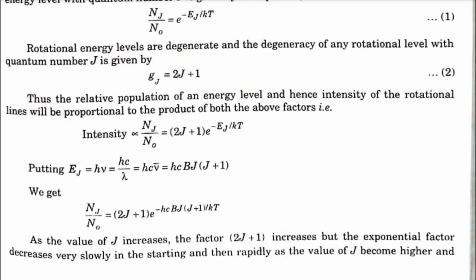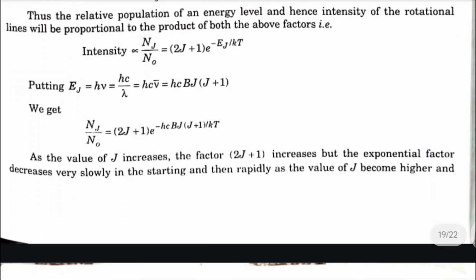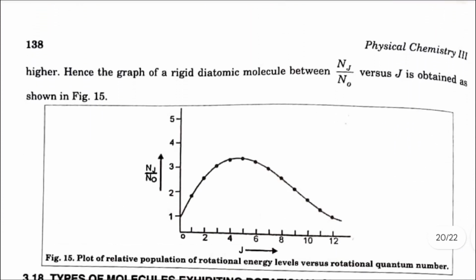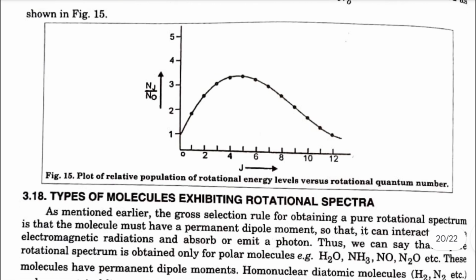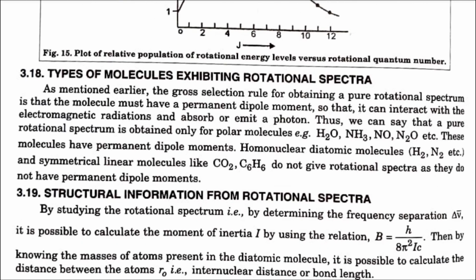That is, intensity is directly proportional to N_J by N_0. As the value of J increases, the factor 2J plus 1 increases, but the exponential factor decreases very slowly in the starting and then rapidly as the value of J becomes higher and higher. Hence, the graph of a rigid diatomic molecule between N_J by N_0 versus J is obtained as shown in figure 50.